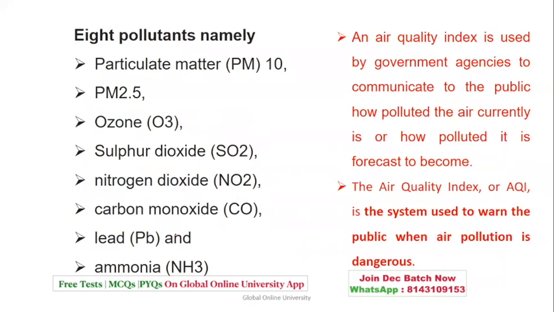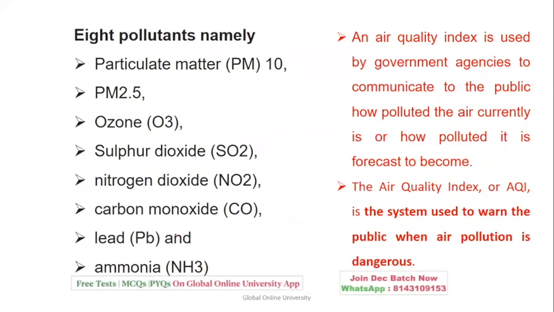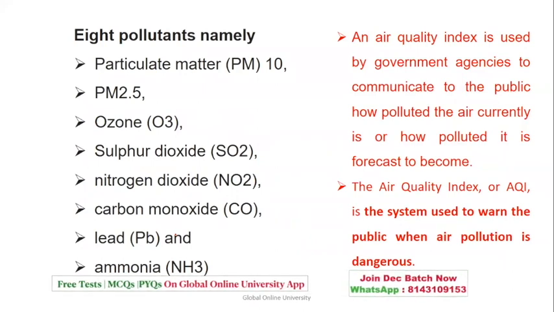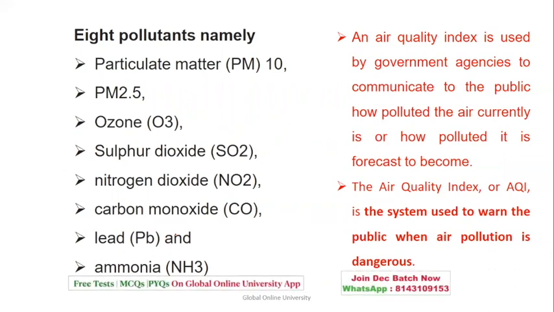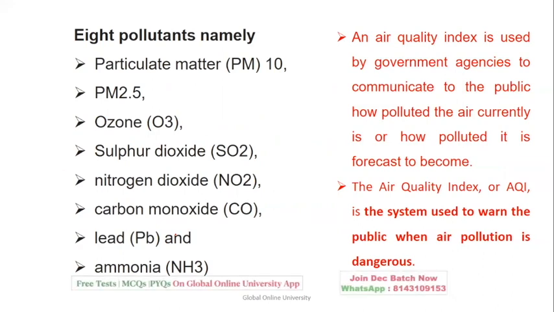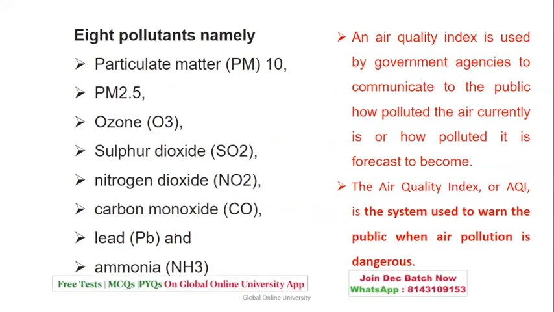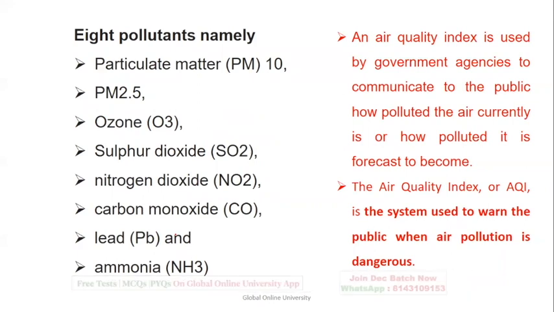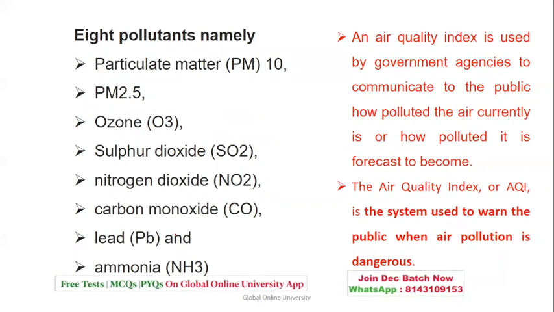Coming to the pollutants, basically that is particulate matter, PM 2.5, ozone, sulfur dioxide, nitrogen dioxide, carbon monoxide, lead, or ammonia. The air quality index is used by government agencies to communicate to the public how polluted the air is, and this is a system used to warn people about the danger of air pollution.